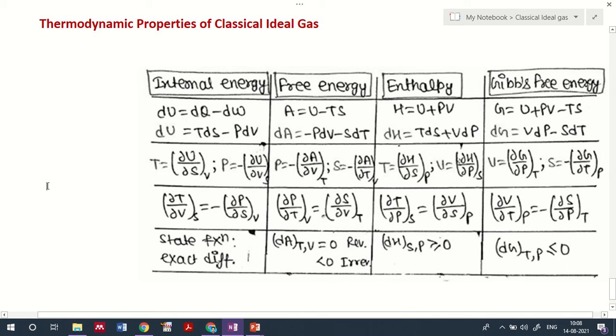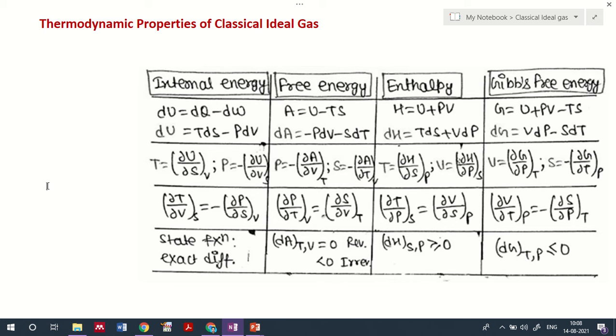Today we will be discussing the thermodynamic property of the classical ideal gas. In the last class we discussed a brief introduction to the classical ideal gas, the different assumptions we are taking, and we identified the evaluation of microstates for a particular energy interval and a constant energy interval. That is the case we discussed in the last class.